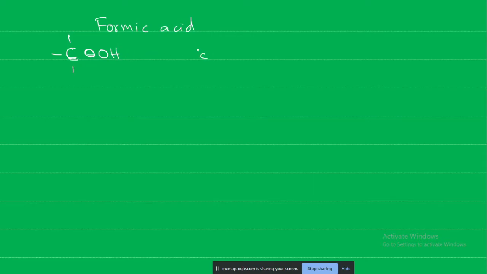All of this much is not required for you, but for the moment, this is the functional group. This is the carboxylic acid functional group. OH is also another functional group, known as the alcohol functional group.